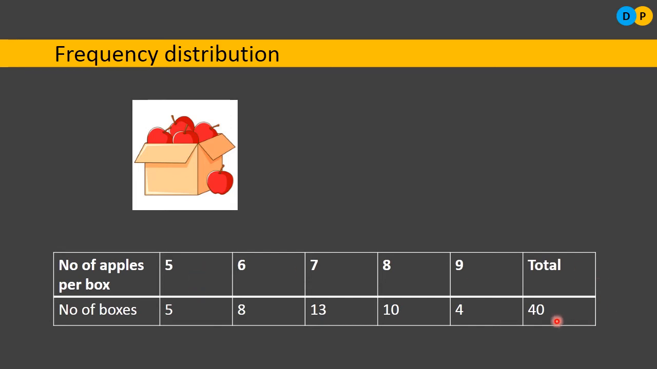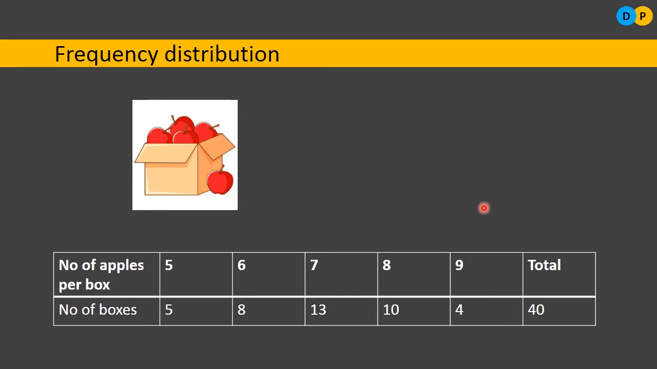So out of 40 boxes, 5 boxes are having only 5 apples. There are 8 boxes. In each box there are 6 apples. Similarly, there are 13 boxes. Each box is having only 7 apples. Similarly, there are 10 boxes. Each box is having 8 apples. And last, there are 4 boxes. Out of 4 boxes, all these 4 boxes having only 9 apples in them. So here what I have done with the distribution.